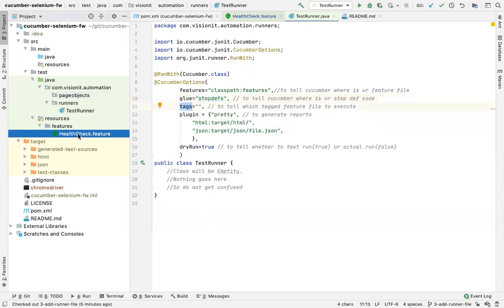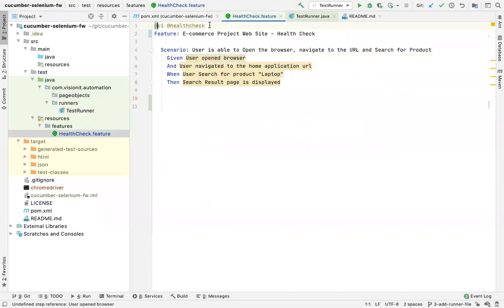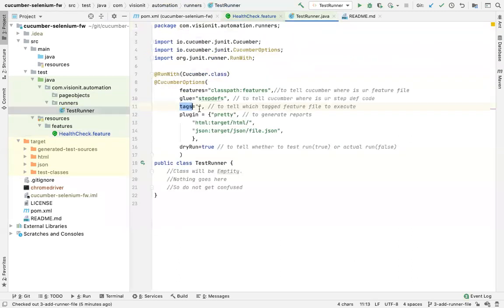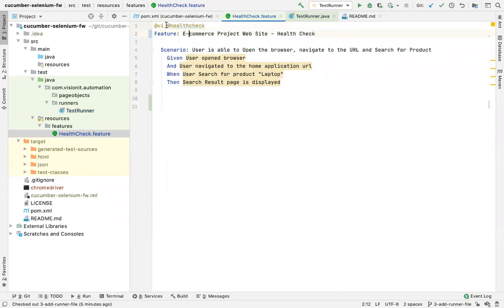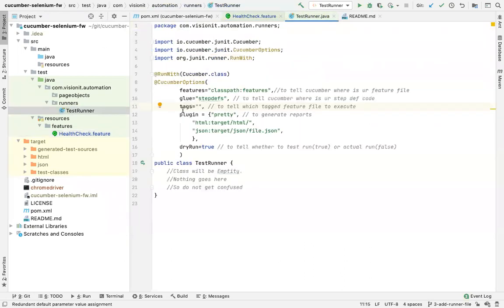Tags are used to mention exactly कौन सा feature file Cucumber should run. So if the tag is blank here, that means it will run everything. If you mention some value here, like @UI or something, then it will pick only those feature files which are tagged with that specific tag which you are mentioning here, right? This is the feature of tags.